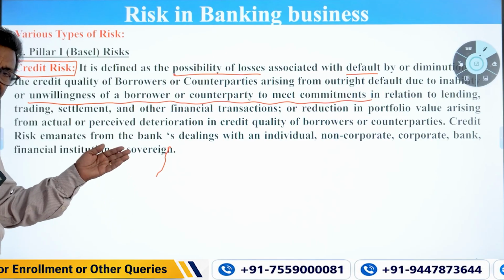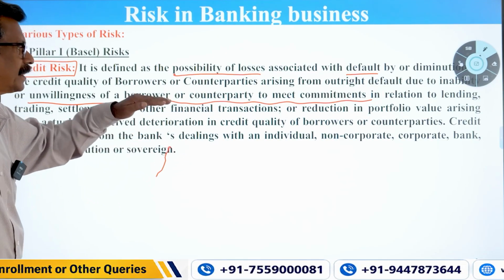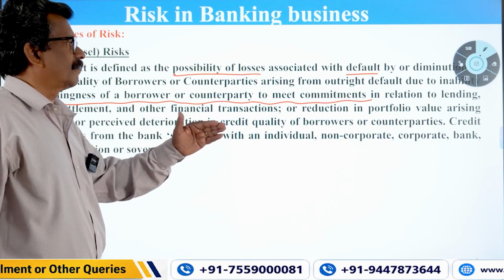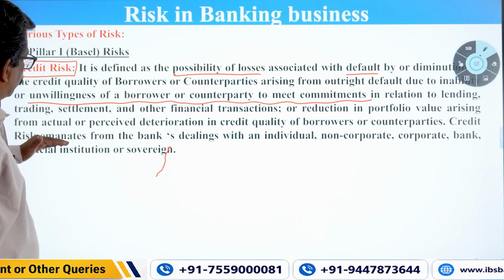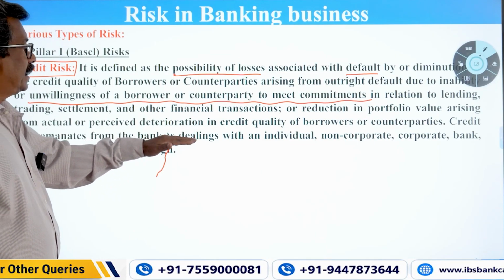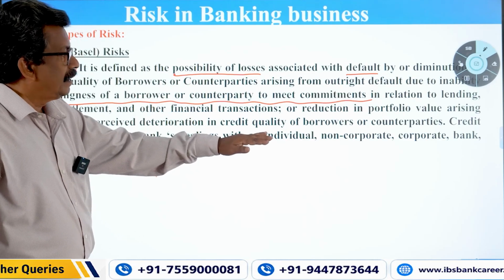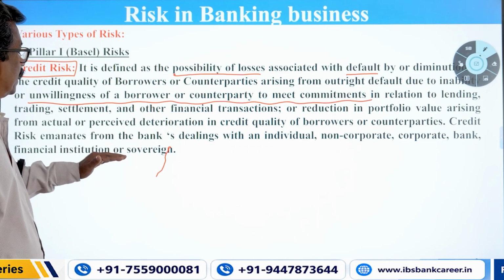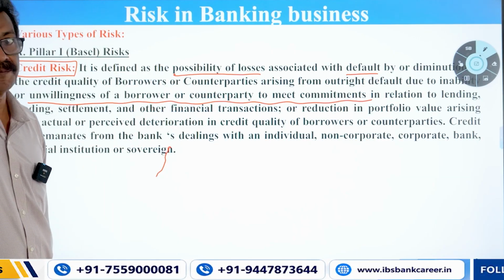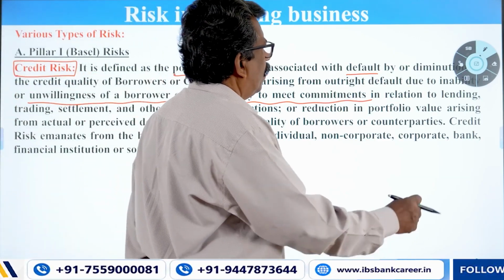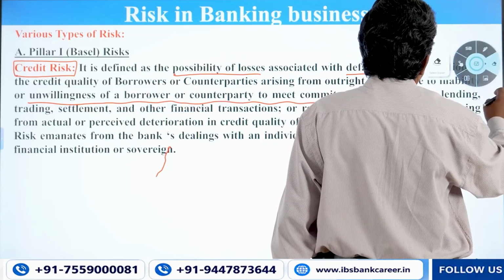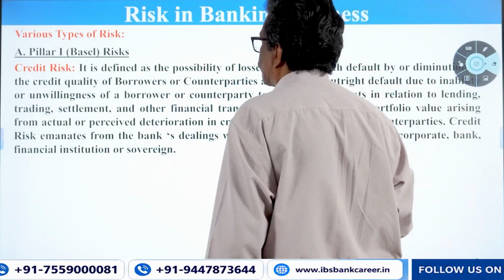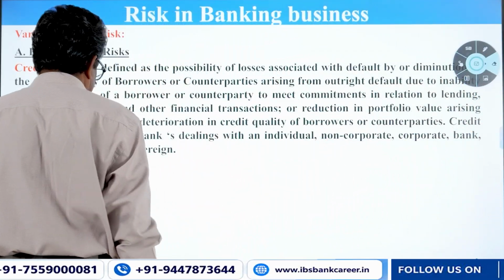All kinds of things leading to deterioration in credit quality of borrowers or counterparties. So credit risk emanates from the bank's dealings with an individual, non-corporate, corporate, bank, financial institution or sovereign government. All these kinds of transactions may lead to credit risk, which you have to identify first.